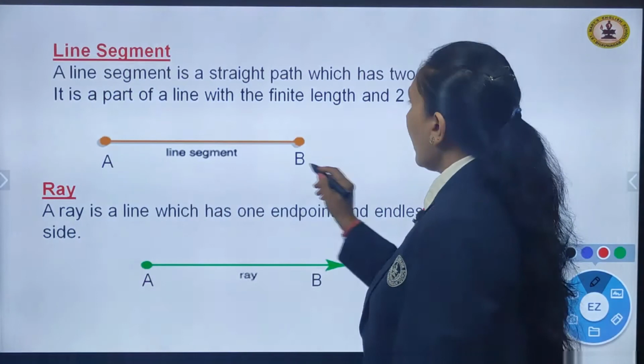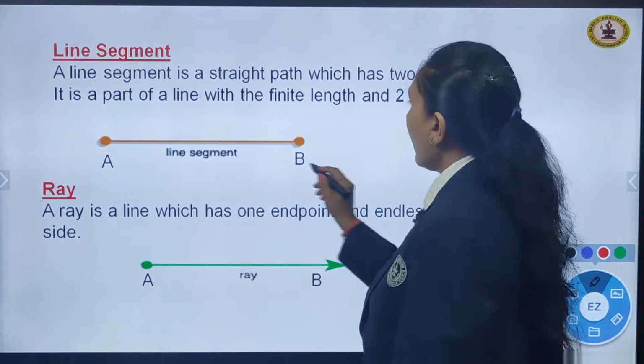Ray. A ray is a line which has one end point. It has one end point, children, and is endless from the other side. You can see here I have drawn a figure of ray AB where this is the fixed end point. This means this side it is not going to extend. It is fixed there. But on the other side you can see an arrow which denotes that it is going to extend from this side. So, a ray is also a line only, but it has one end point and it extends infinitely on the other end.